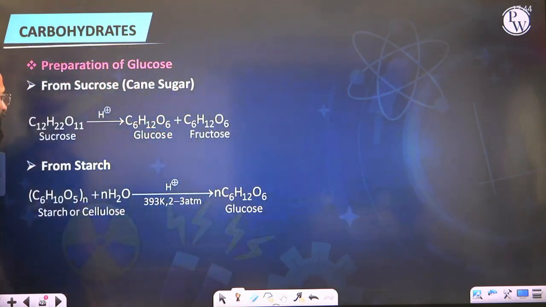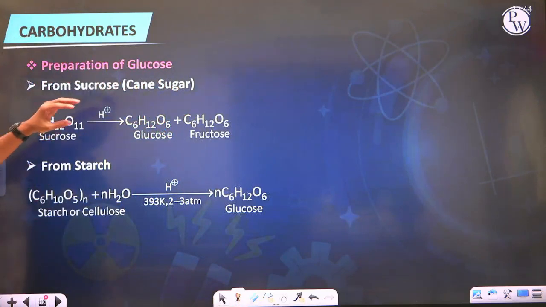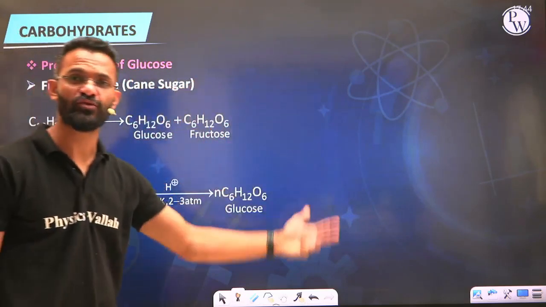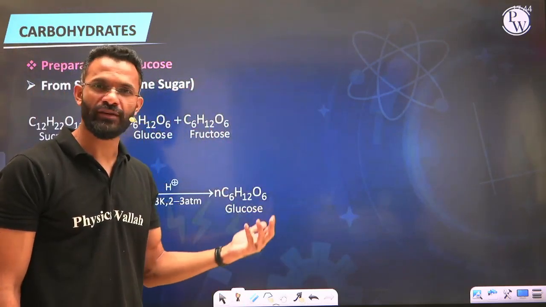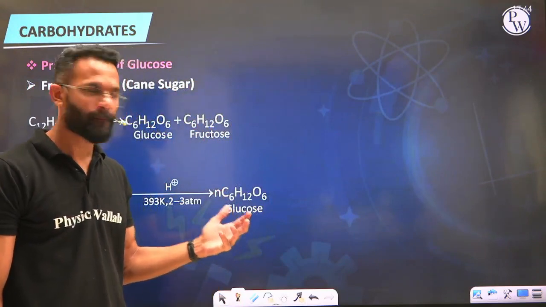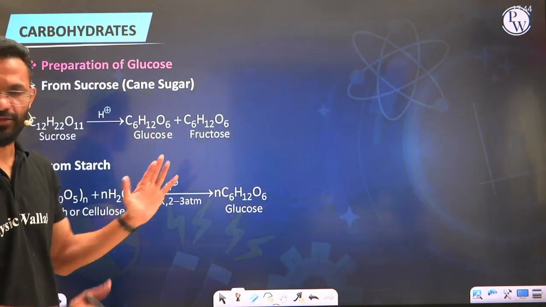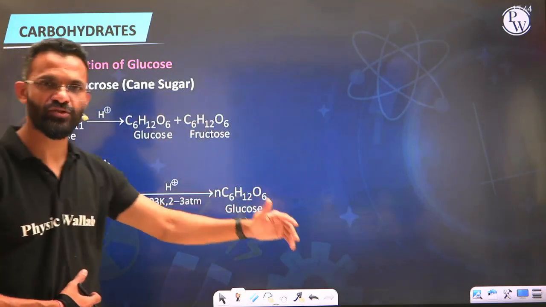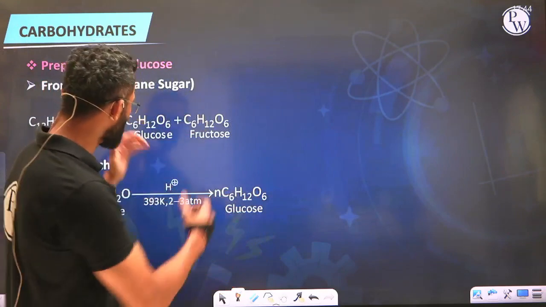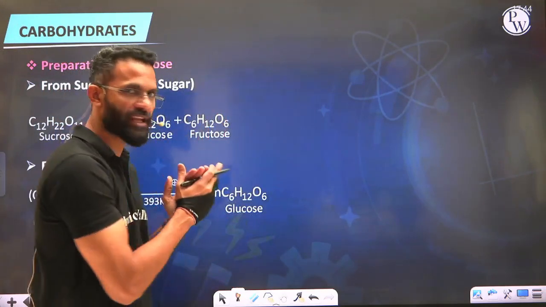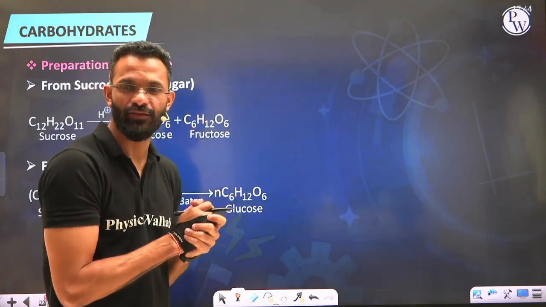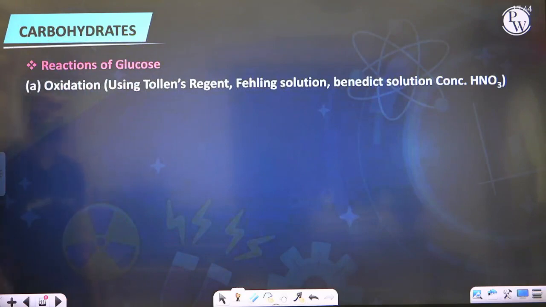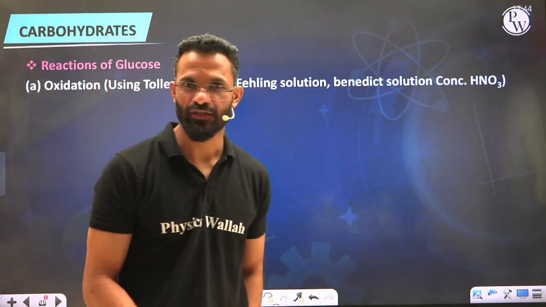Later we will see how sucrose upon acid hydrolysis producing glucose and fructose is a process also known as inversion of sugar. When we enter into the stereochemistry part of it, later we are going to see how we call it inversion of sugar. As of now, just remember sucrose upon hydrolysis producing glucose and fructose is also known as inversion of sugar, and the equimolar mixture of these two together is what you call invert sugar. As of now, let's proceed and talk about reactions of the open chain structure of glucose.